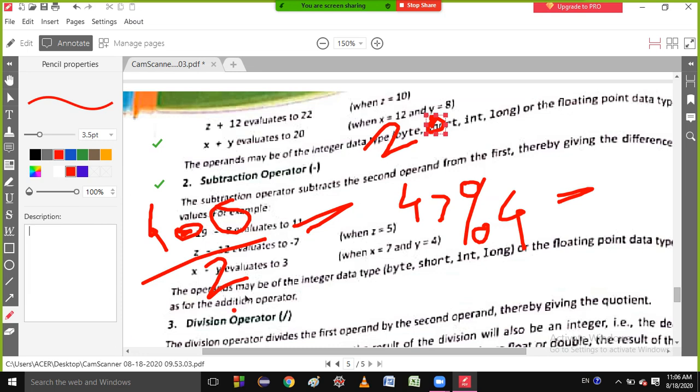So that means 4.0 divided by 2, the answer will be 2.0, not 2. What is the answer? Very nice. So students, if I say 4.0 divided by 2.0, what is the answer?